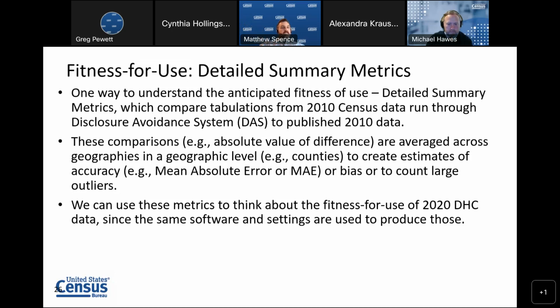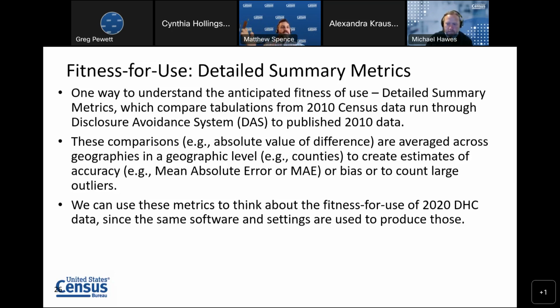And we've released these 9 demonstration data products along with a suite of detailed summary metrics that take each run. So each one of those 9 demonstration products, it takes the microdata and the tabulations that come from those, and it directly compares those to tabulations from the published 2010 data. So these comparisons are things like an absolute value of a difference. So if the disclosure avoidance experimental run or the demonstration run shows 1,000 and the published number is 1,001, well,